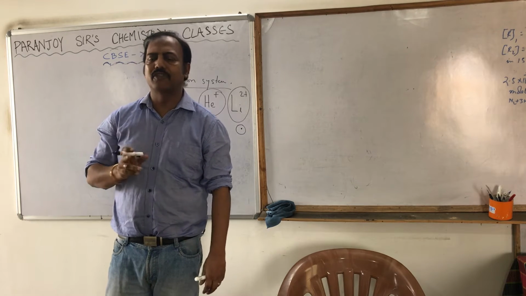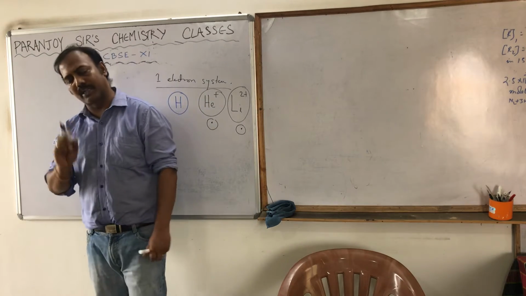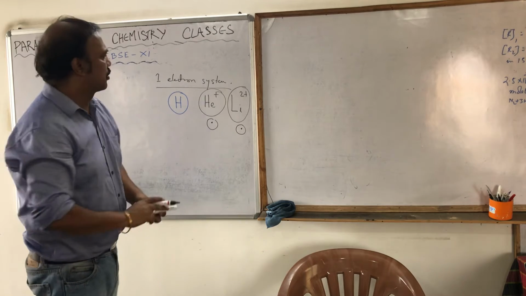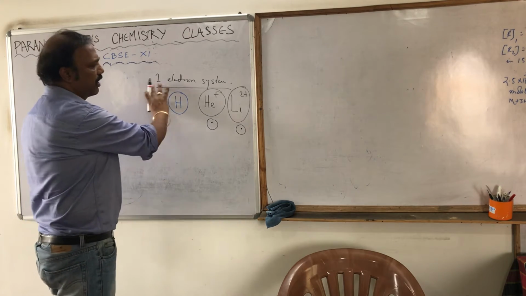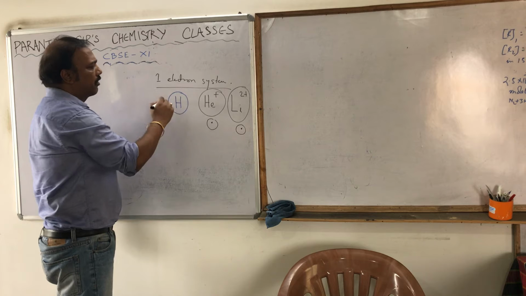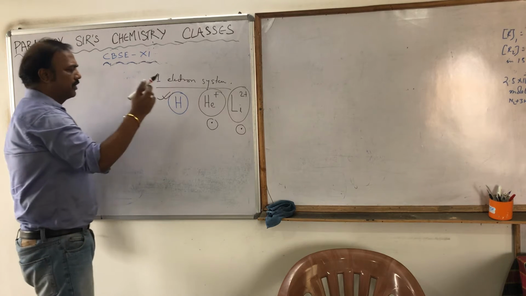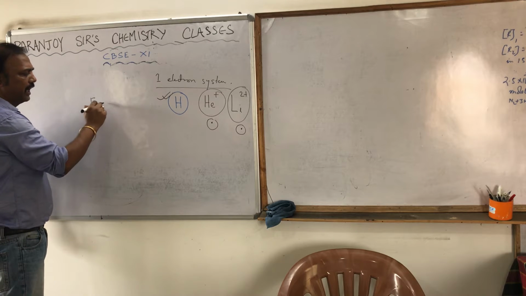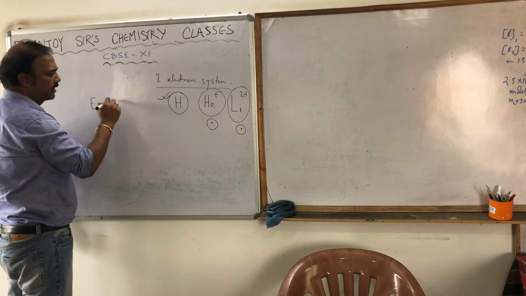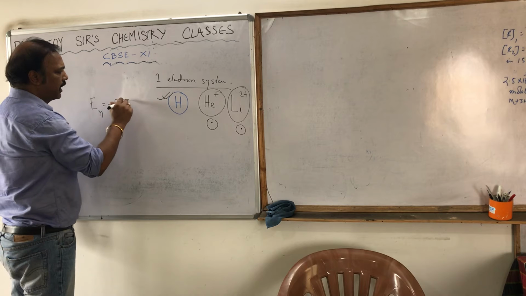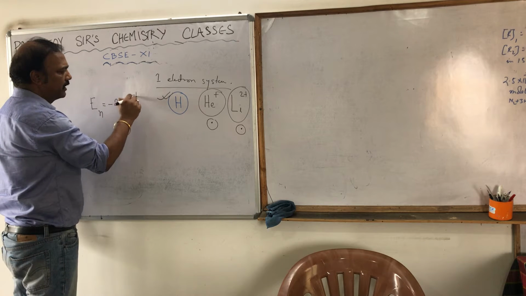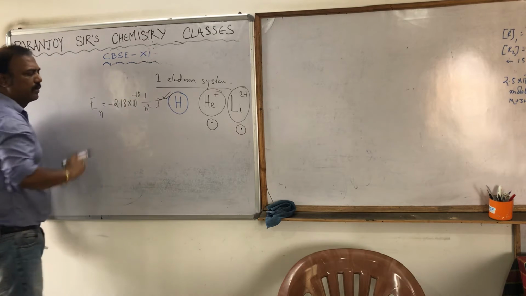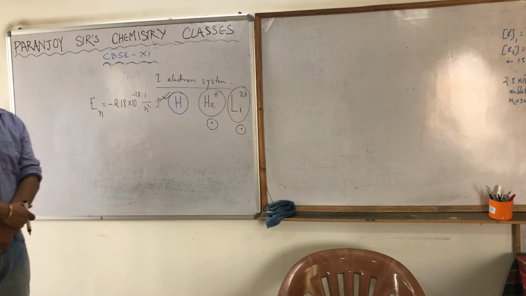So that's the first thing. You can say it as a postulate also, you can say it as a limitation also. So it can explain only a one electron system. For hydrogen, whatever expression we had written, we had written the expression for energy for hydrogen: En equal to, if you can remember, we wrote yesterday, minus 2.18 into 10 to the power minus 18 into 1 by n square joule. This much is the energy of the nth level we had written.